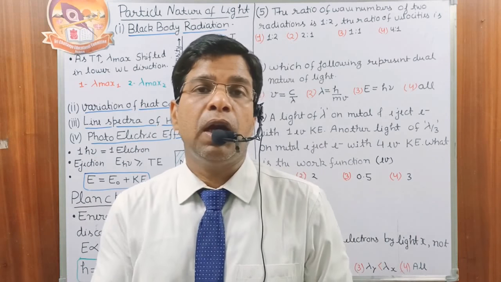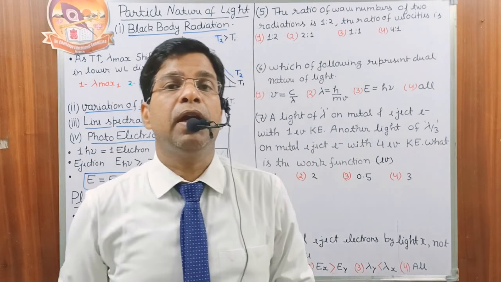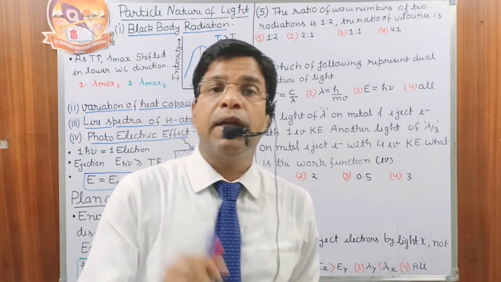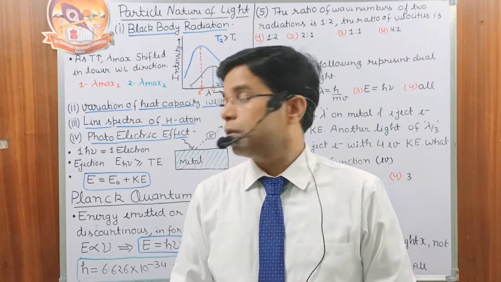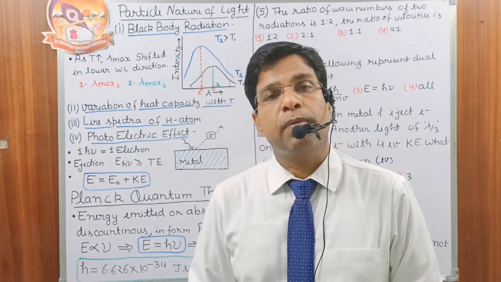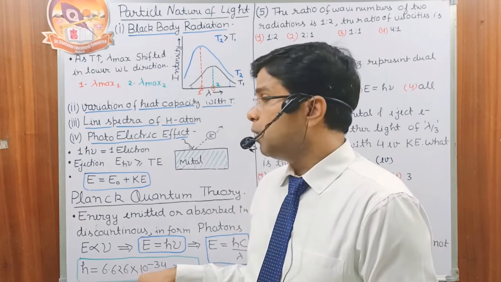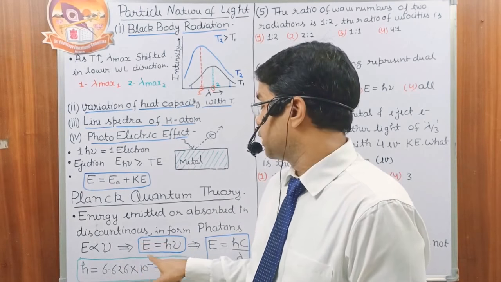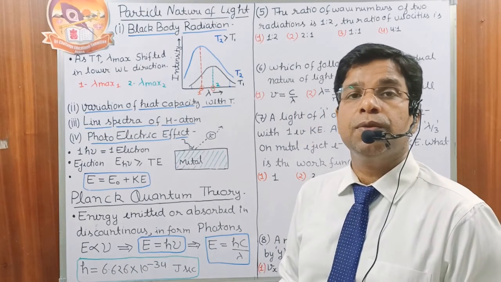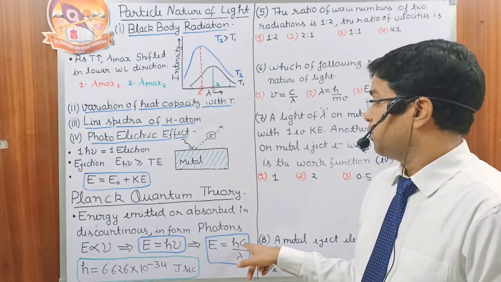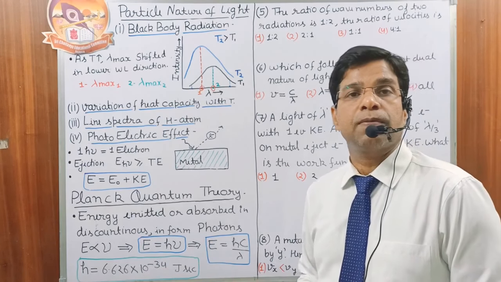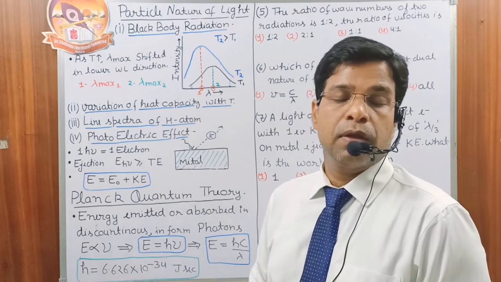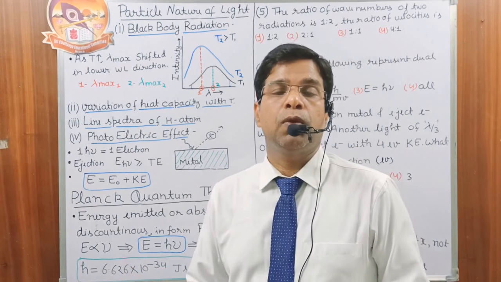Each quantum is associated with a particular amount of energy, and the energy of the photon is directly proportional to the frequency. To remove the proportionality sign, we take a constant: E is equal to h nu, and this E can be equal to hc upon lambda. h is Planck's constant, whose value is 6.6236 into 10 to the power minus 34 joule second.